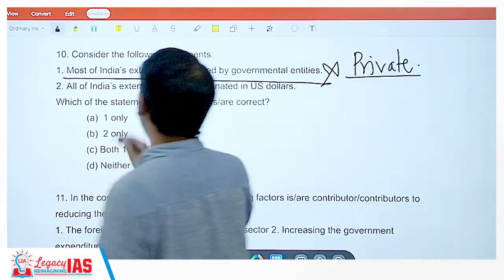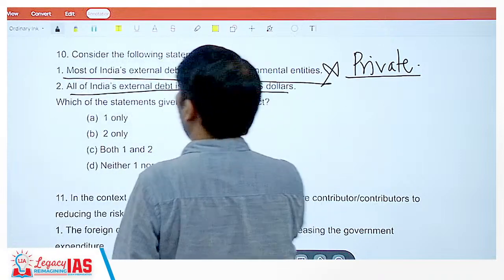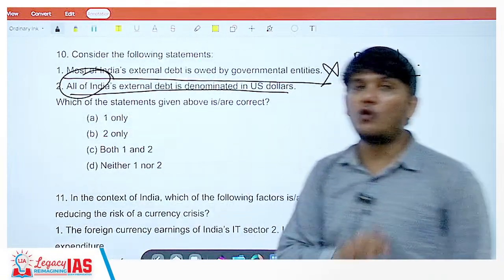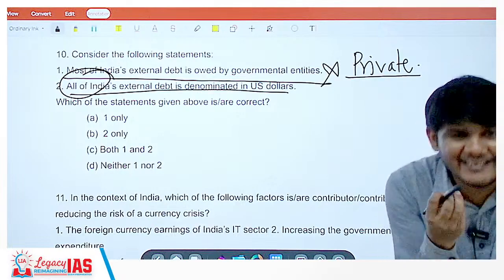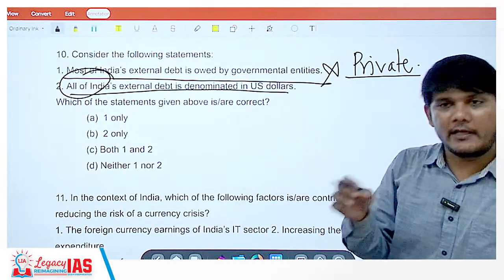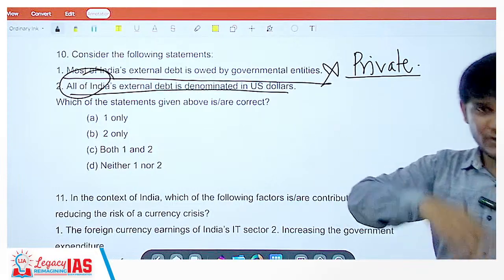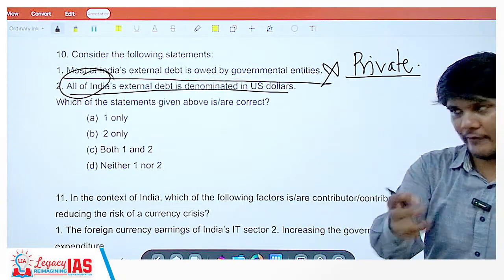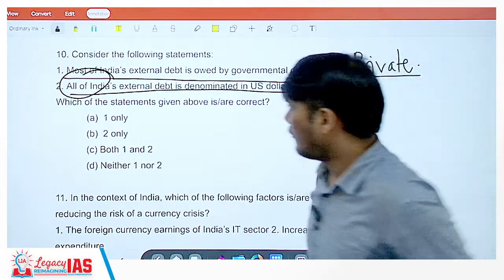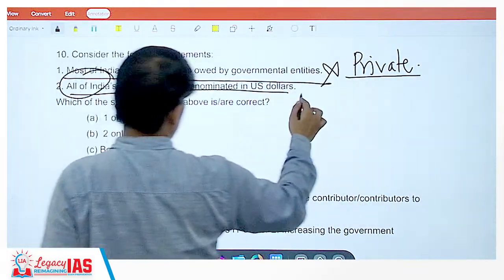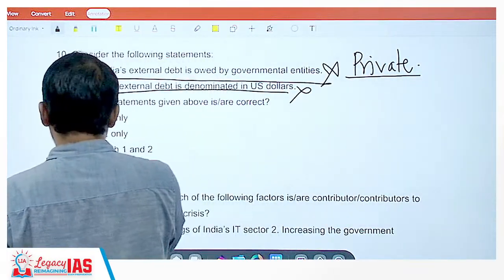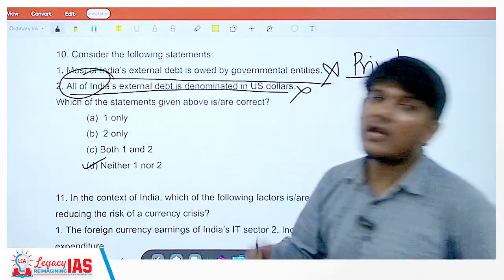All of India's external debt is denominated in US dollars. No, not all. There would be at least some which is not in dollars. The majority of it is in dollars, fine, but not all. So statement 1 is wrong. Statement 2 is also wrong. The answer is D, that is none of the above.